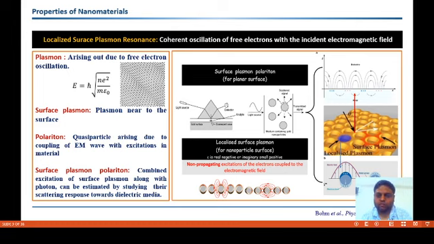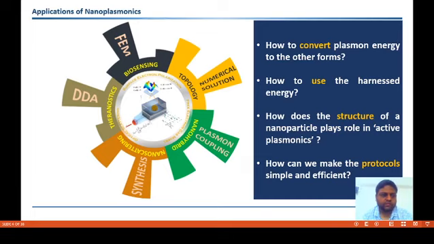So we can use the sharp LSPR band as an optical probe to sense things, which is a non-destructive and non-invasive procedure often termed as plasmonic sensing. These are some lucrative applications which are charted here, and we are focusing mostly on the biosensing part.